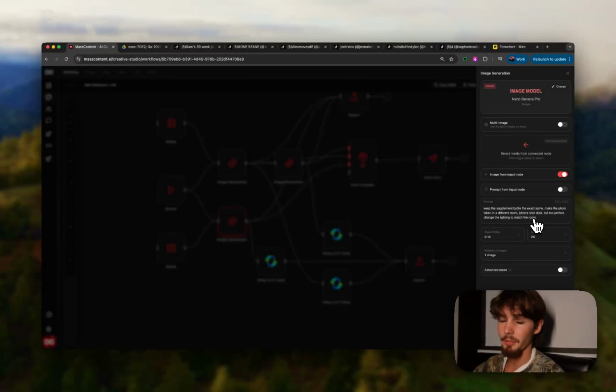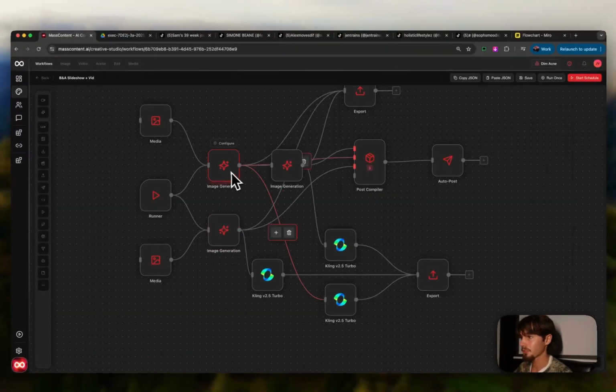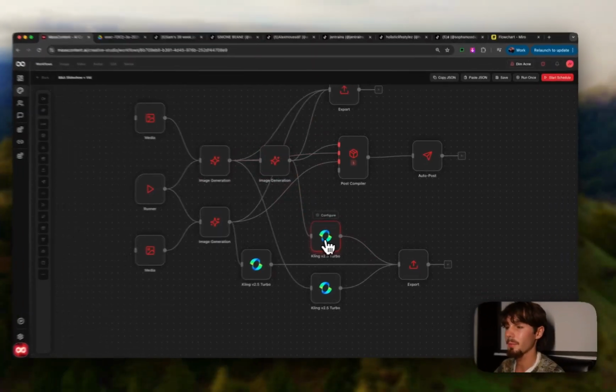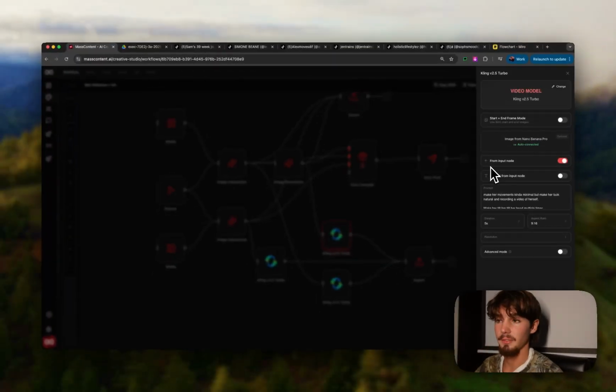Simple stuff. I could probably go a lot crazier. I just threw this workflow up very quickly. But essentially just give me a new bottle. And then essentially all that happens is all three of these nodes, and these wireframes are a little bit crazy right now, they just all go into Kling 2.5 turbo nodes. So essentially this is taking an image and turning it into like a 5-second video, 10-second video, whatever you want it to be.